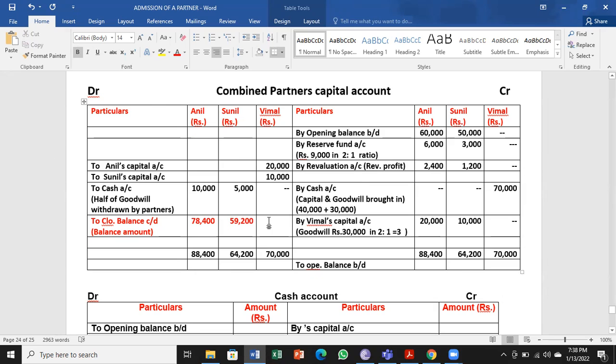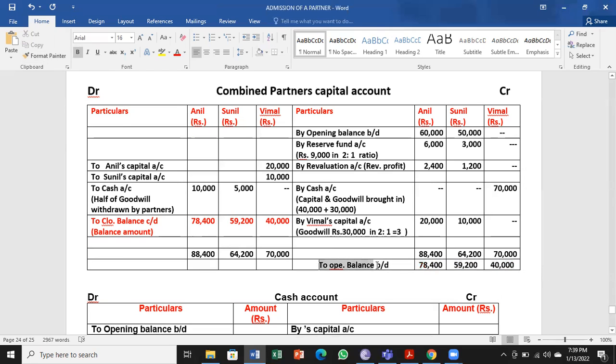Then 70,000 minus 30,000 is the capital of Vimal, because goodwill is given away. Only the capital amount will be left in his account. This has to be taken as opening balance, brought down.